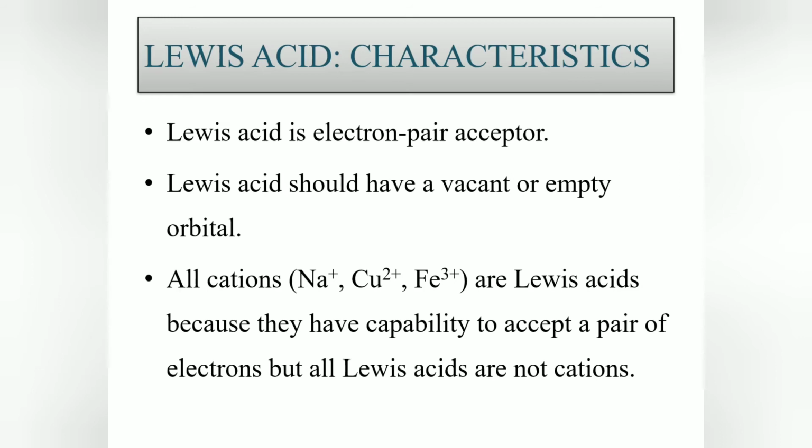A Lewis acid should have a vacant or empty orbital. Like all cations, such as sodium, copper and iron, are Lewis acids because they have the capability to accept a pair of electrons. But all Lewis acids are not cations. Some of the cations will behave as Lewis acids, but all Lewis acids are not cations.